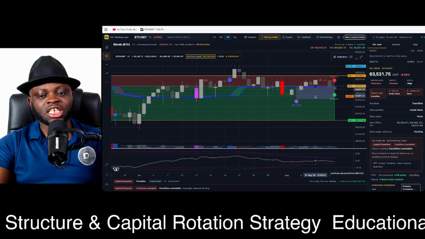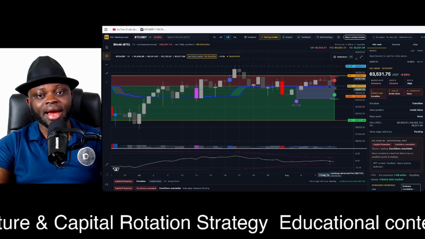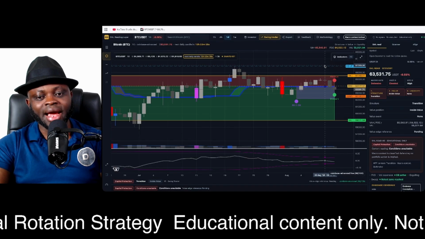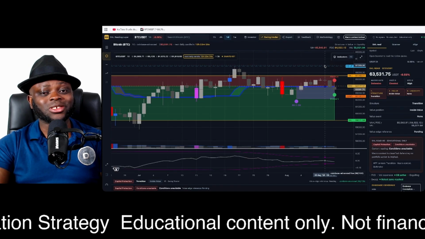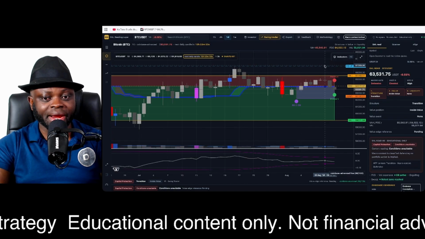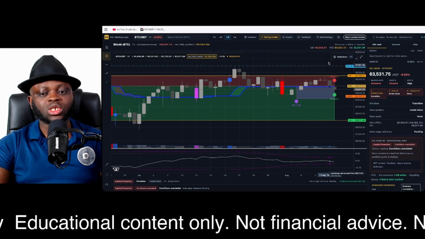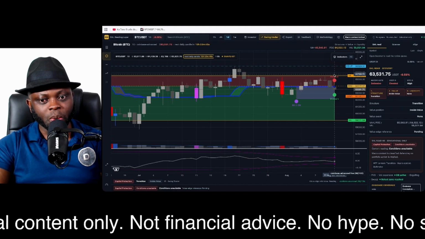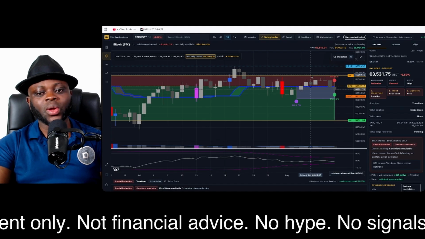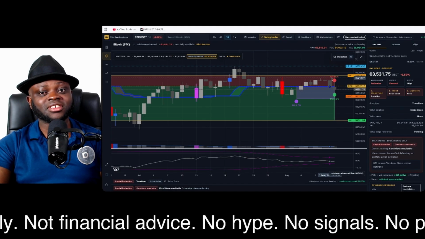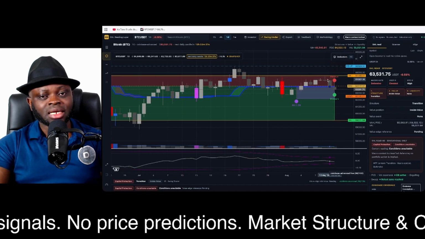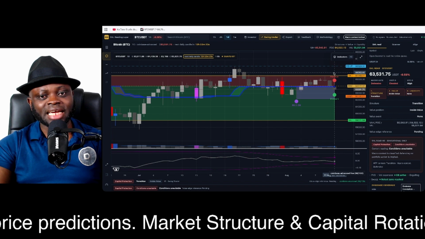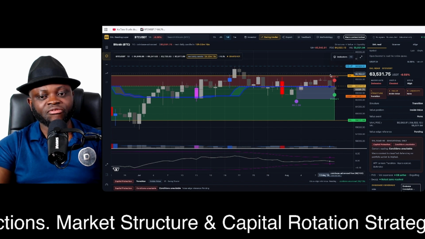And for you to take a trade here around the value area high, you must wait for price to break above the value area high, and the value area high must accept price above it. Meaning, if price breaks and closes above the value area high, and you see any pullback towards the value area high zone, then this value area high, which is now acting as resistance, must become support. That's when we say the value area high has accepted price outside the value area, or above the value area high.